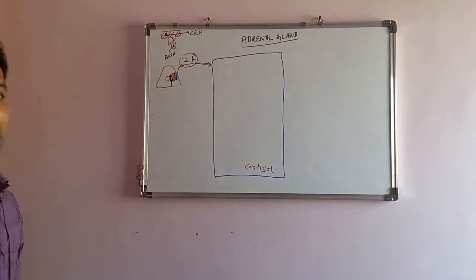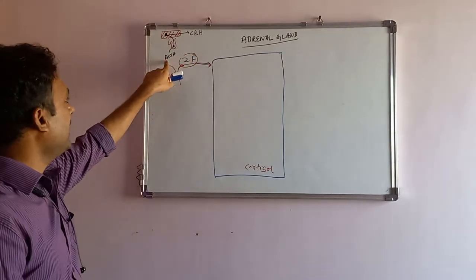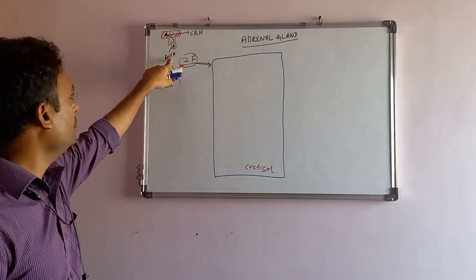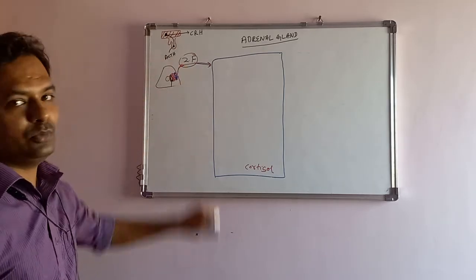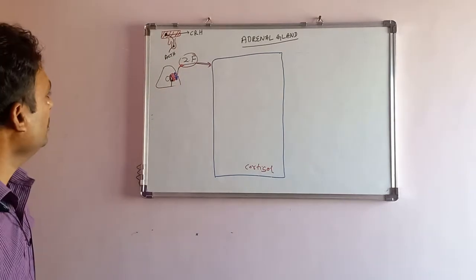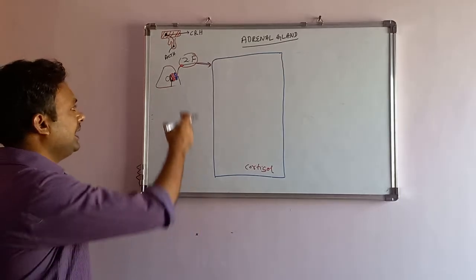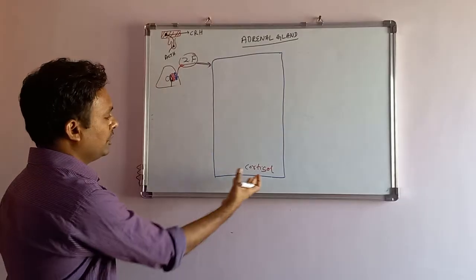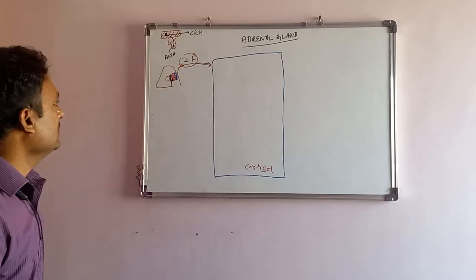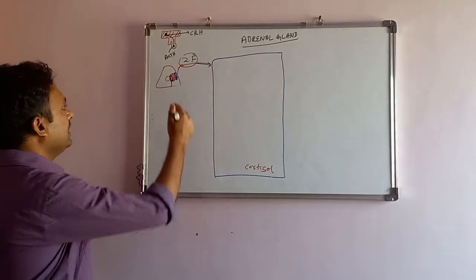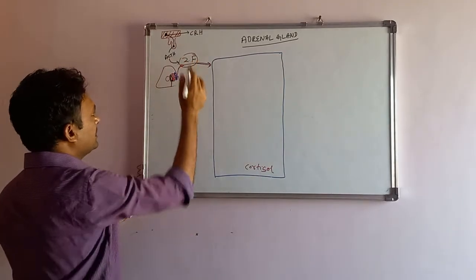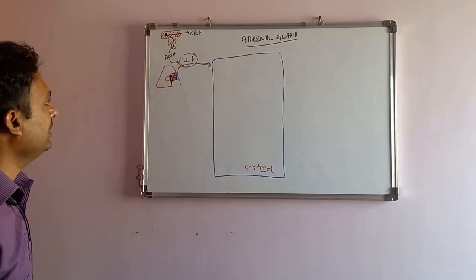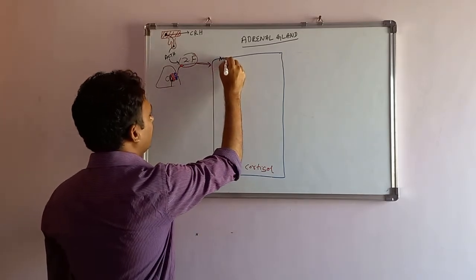What is ACTH? It's adrenocorticotropic hormone. Adrenocorticotropic hormone means it comes to the adrenal cortex and stimulates the production of many hormones from the adrenal cortex. Now it comes and acts on the zona fasciculata here.